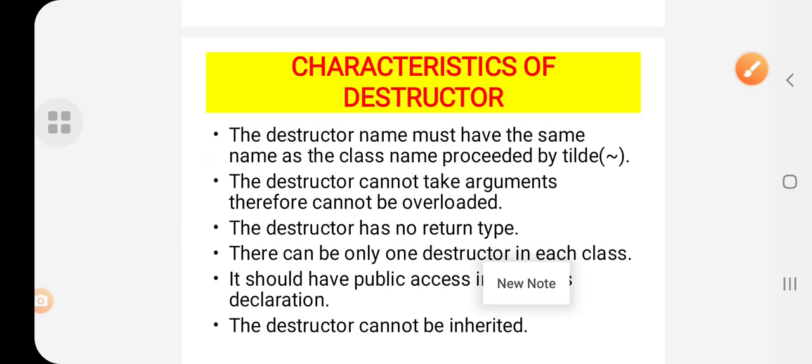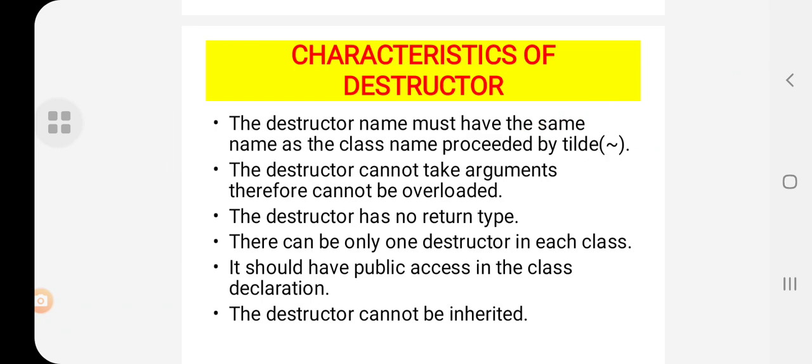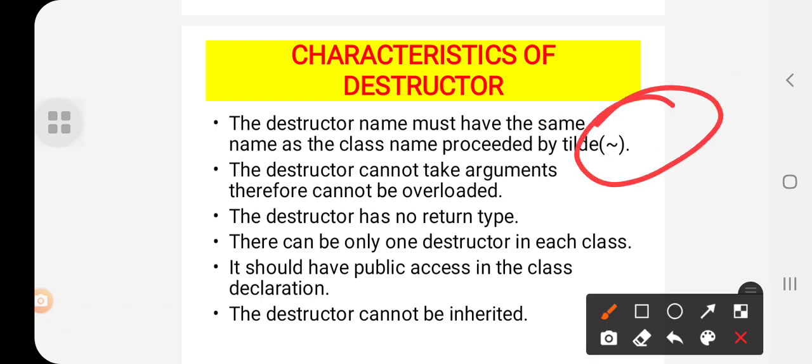Okay, next we'll move on to the characteristics of destructors. The destructor always has the same name as the class name, but it is preceded by the tilde symbol. Wherever you see this tilde symbol in any program in future, you have to understand that it is a destructor.